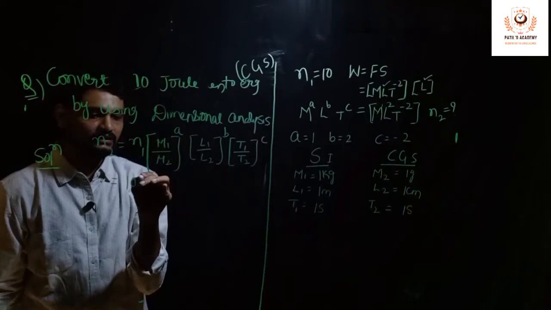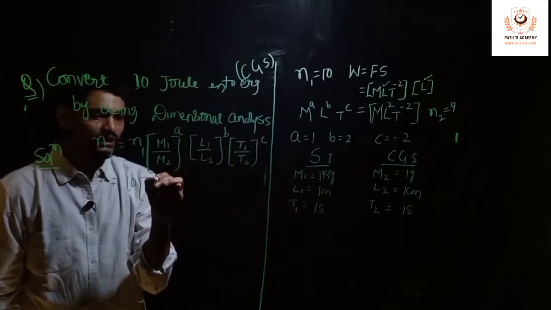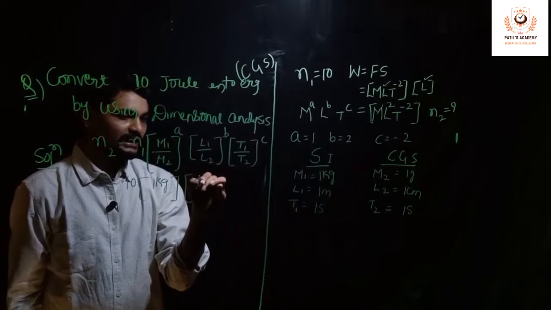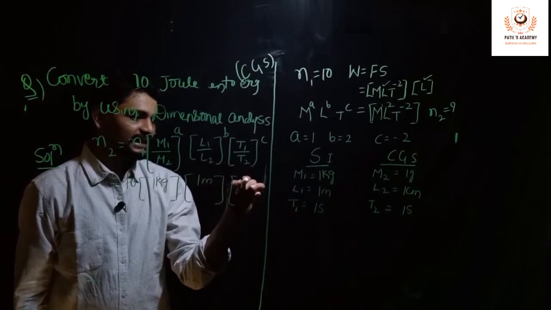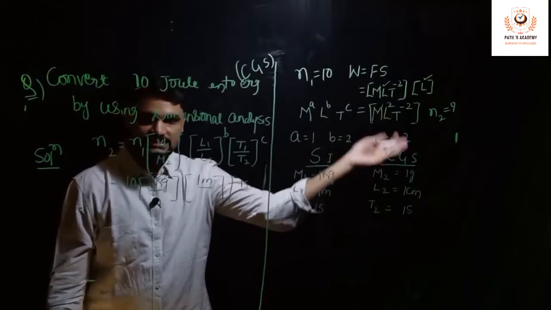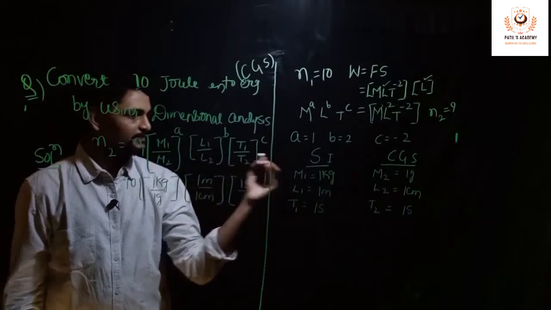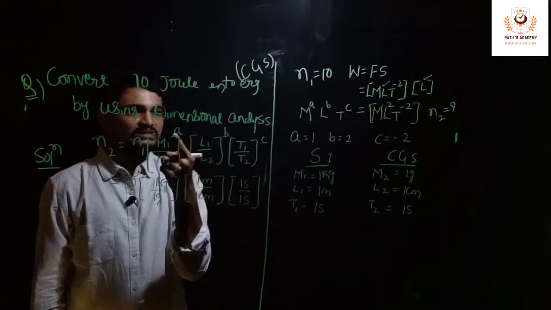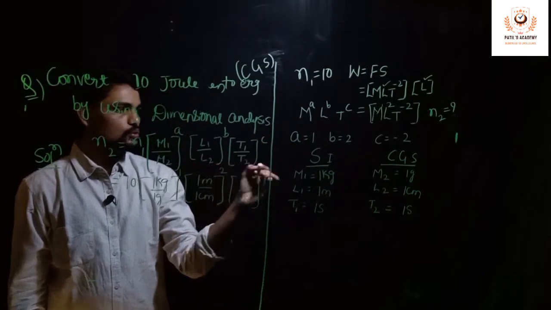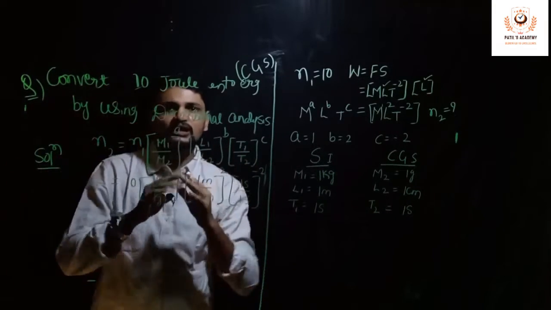Now N1, we are converting 10 joules, so N1 will be 10. M1, L1, T1 are the SI unit values. So M1 is 1 kg, L1 is 1 meter, T1 is 1 second. Let me substitute the denominator values now from CGS. So M2 is 1 gram, L2 is 1 centimeter, and T2 is 1 second. Powers are A, B, C, so let me substitute the values. A is 1, B is 2 and C is minus 2. Now it is just a calculation part. You just need to put the value and get the answer.